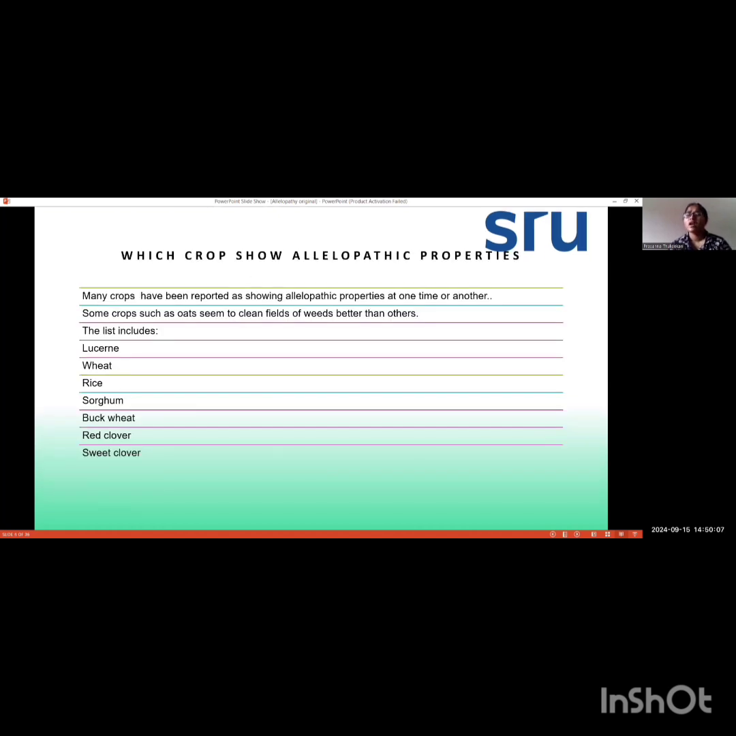The next is which crops show allelopathic effects. Some of the crops mainly show allelopathic effects, and we will learn which crops these are. Mainly oats. Oats seem to clean fields of weeds better than others. And the list also includes lucerne, wheat, rice, sorghum, buckwheat, red clover, sweet clover.